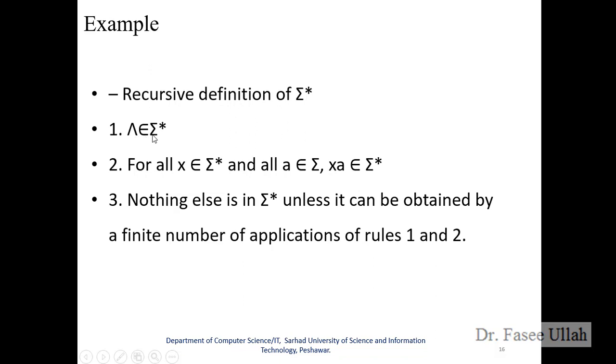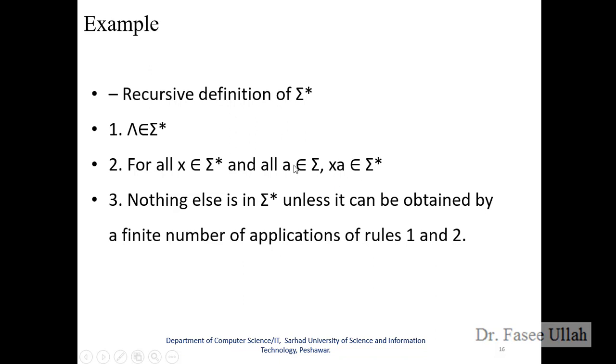So empty belongs to sigma star. Okay, the second point: for all x belonging to sigma star, x is in sigma star. And for all a belonging to sigma, a of x also belongs to a. So this is the same thing.